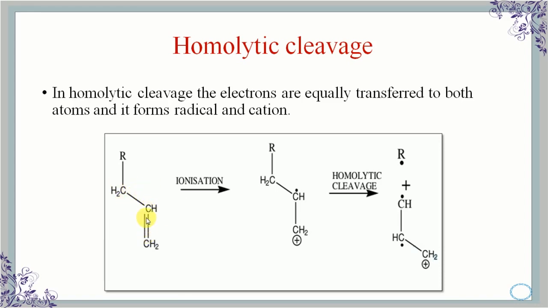For electron removal, generally the following order applies: first the lone pair of electrons, then pi bond electrons, conjugated pi bonds, then non-conjugated pi bonds, and then sigma bonds.